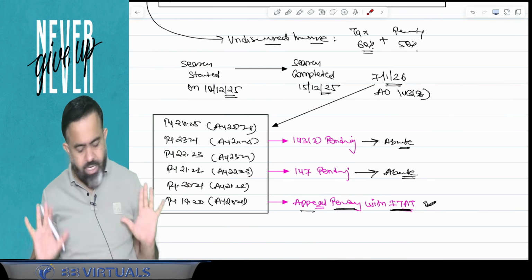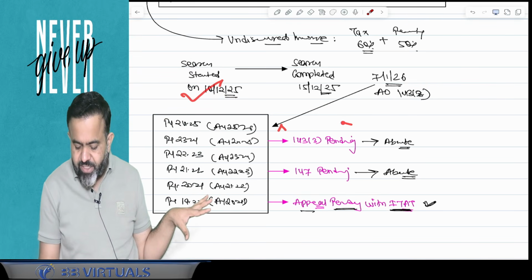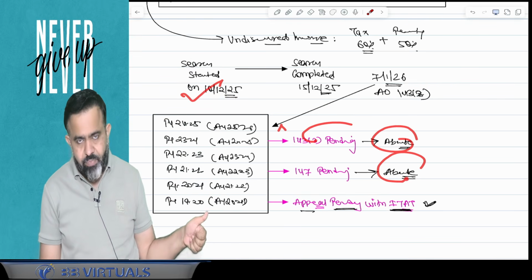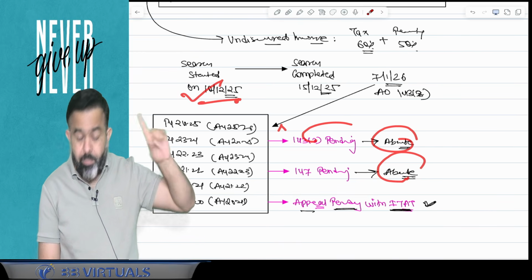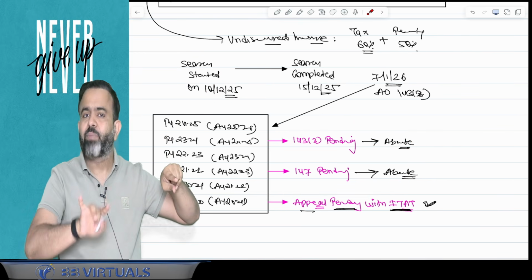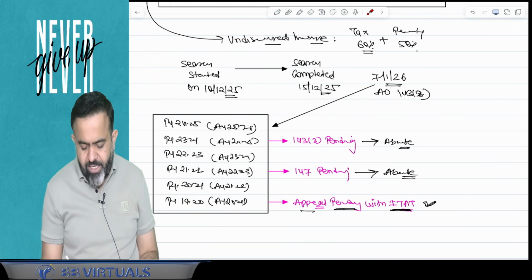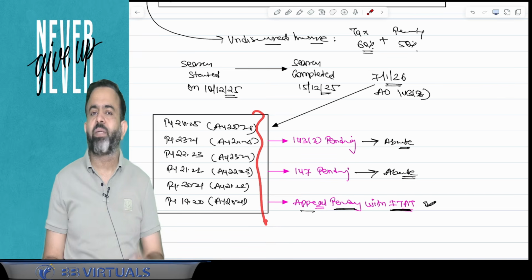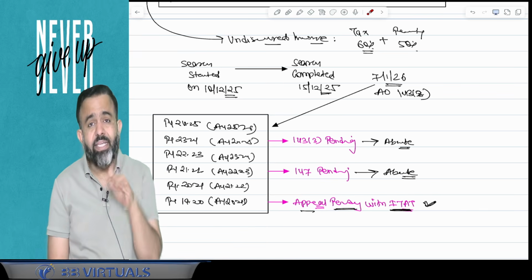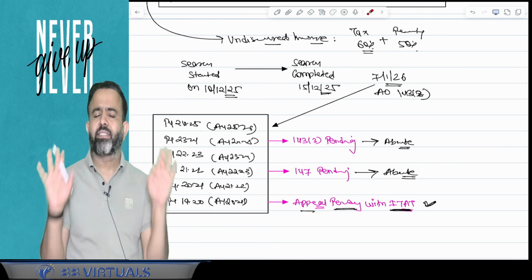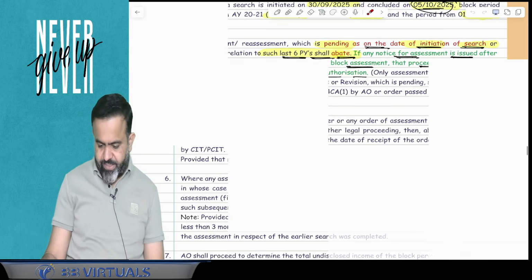So in simple words, again I am repeating, okay guys, for the last 6 years on the date of the search, if any assessment is pending, that is going to abate. But after the search started, but before completion of the block assessment, if any notice is issued for this year for assessment, that will also abate. But any notice issued for the year of the search, that year's assessment will not be abated. Done. Again read this line, what this point says, try to understand.